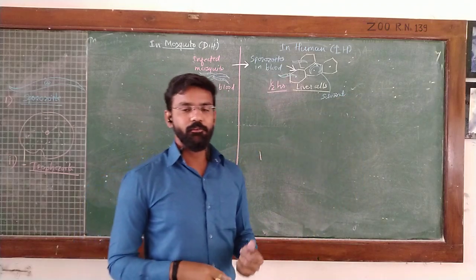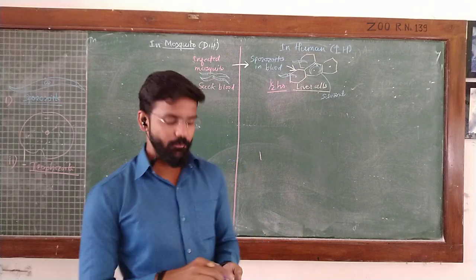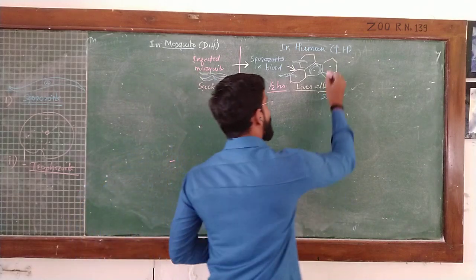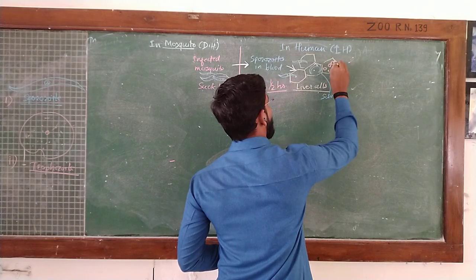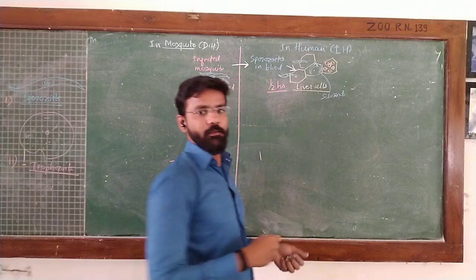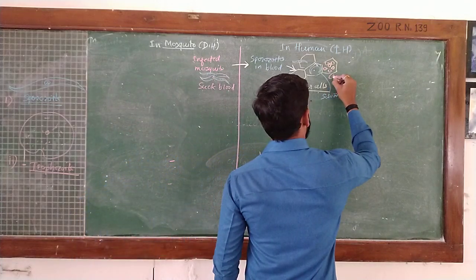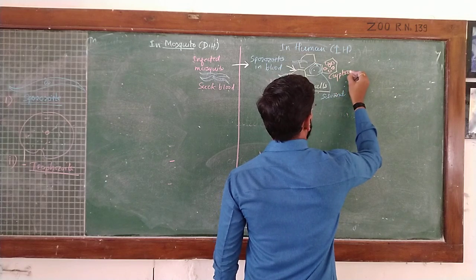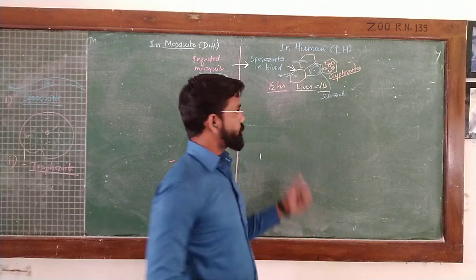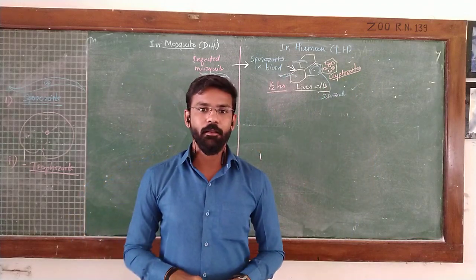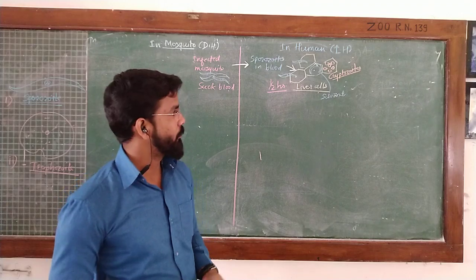At the same time, they show rapid cytoplasmic and nuclear division and form a large number of such small bodies in the liver cell, and these structures are called cryptozoites. Like this, the first phase of the life cycle starts, that is asexual schizogony.